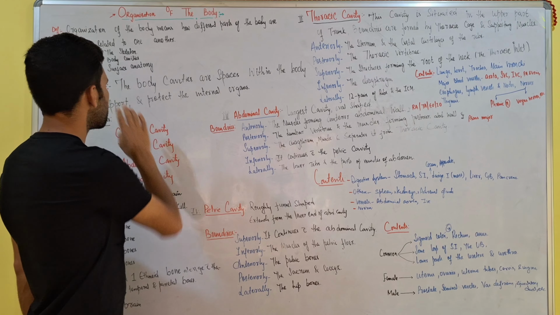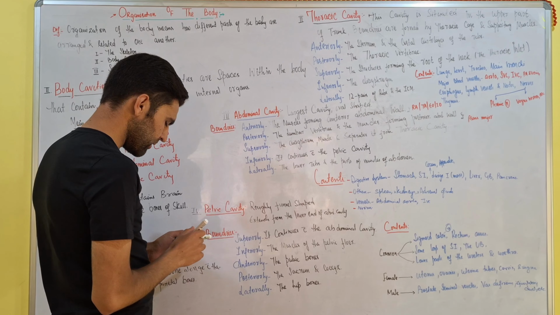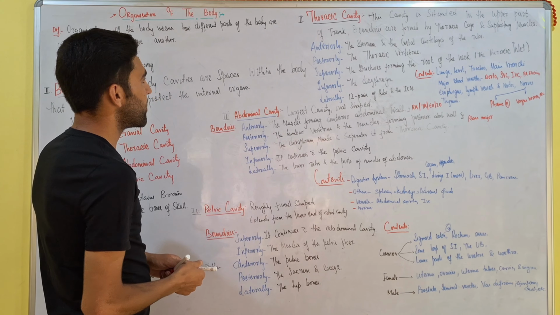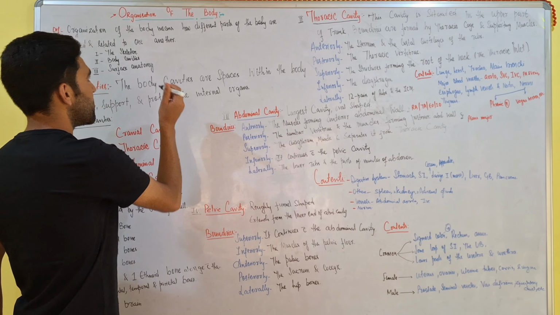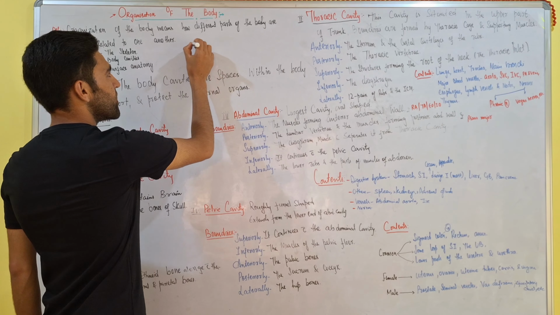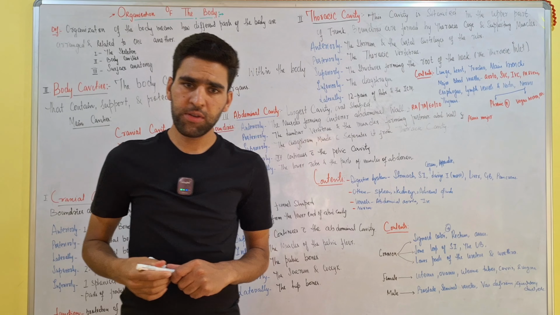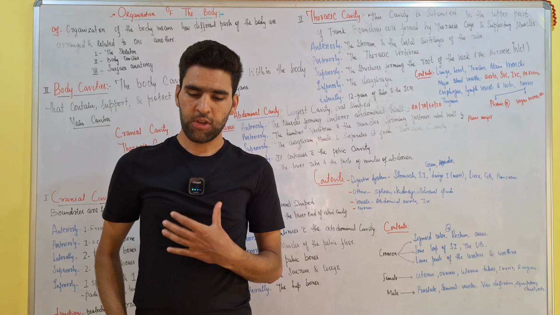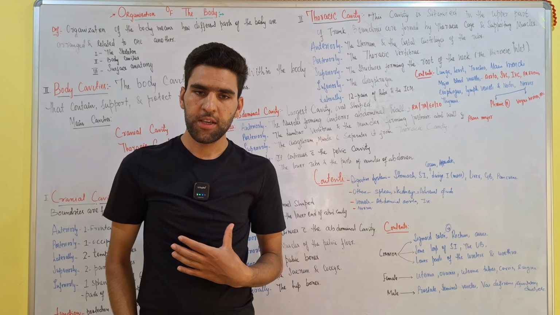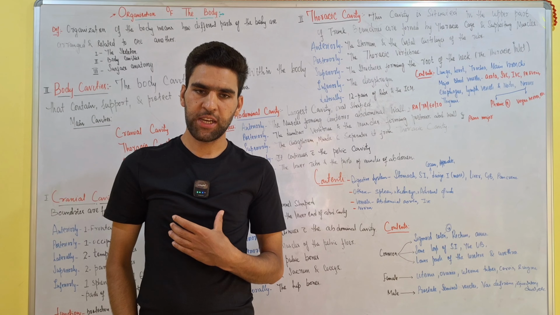Before moving to the definition of body cavities, we should know why nature placed all the organs in separate body cavities. Why are not all the organs placed together? In order to understand this, let us learn with an example. When we breathe in, the lungs in the thoracic cavity expand. Similarly, when we breathe out, the lungs shrink.